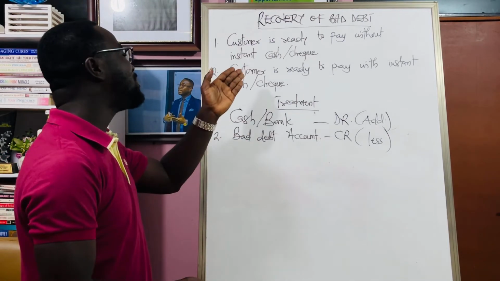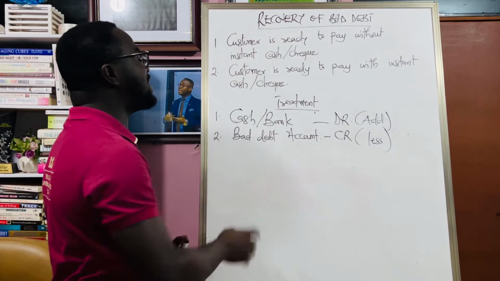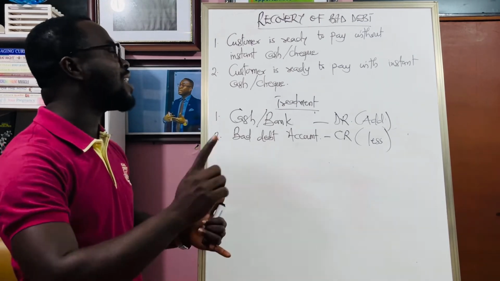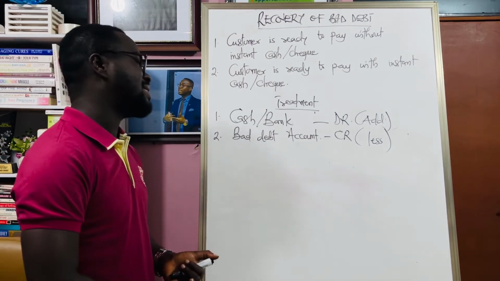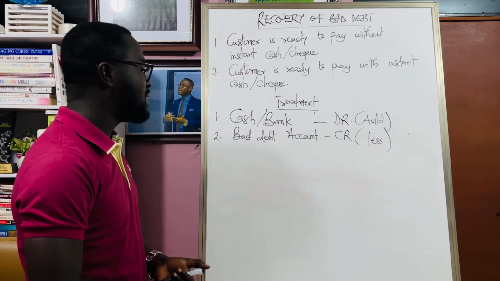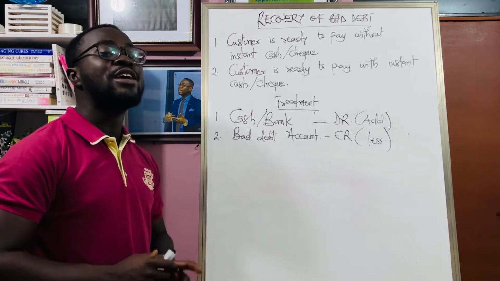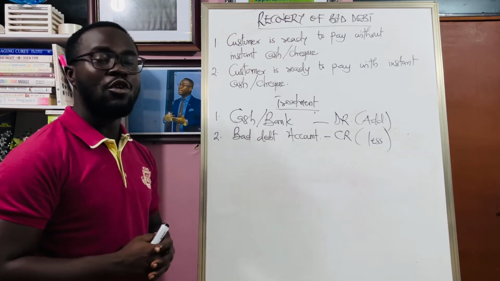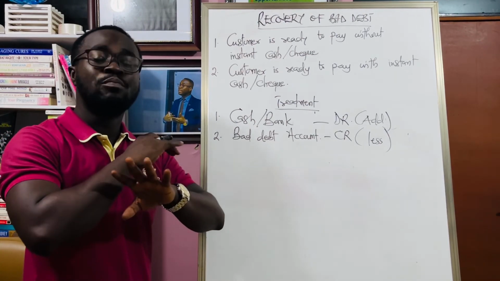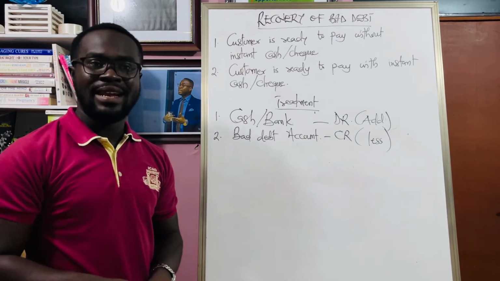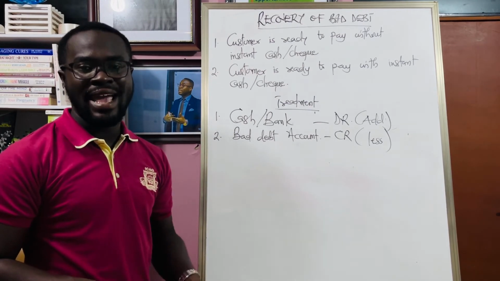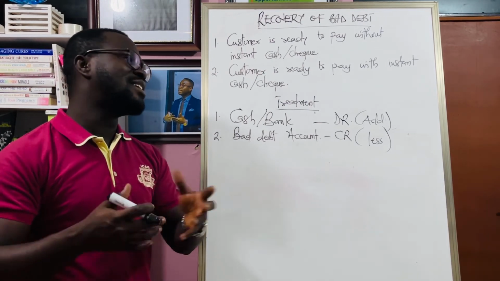So the only difference is that in the first condition, the accounts that are going to be affected are the receivables account and the bad debt. And the second condition is going to affect cash or bank and bad debt. Know the difference. If the person is paying with ready cash, it is cash or bank and bad debt. If the person is not ready to pay with instant cash or check, then it will be the receivables account and bad debt account.